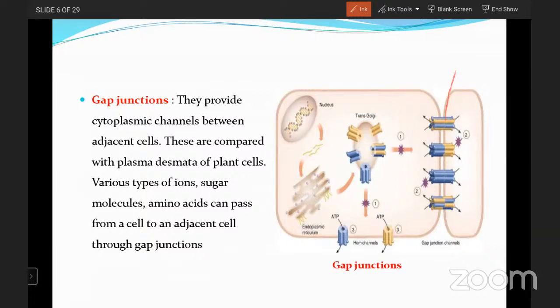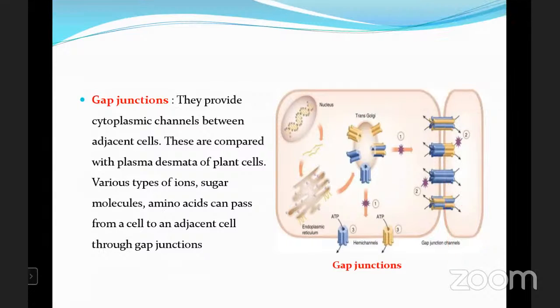So this is about the gap junction. So these are the locations of the gap junctions which are present at the adjacent cell places. With these channels, there is a chance of exchange of materials like ions, sugar molecules, and amino acids, which will be passed from one cell to another cell. This is about the gap junctions. Okay. Now go for the next topic.